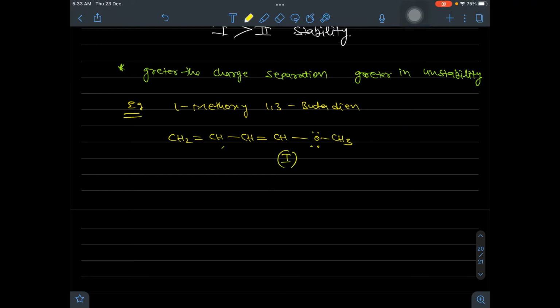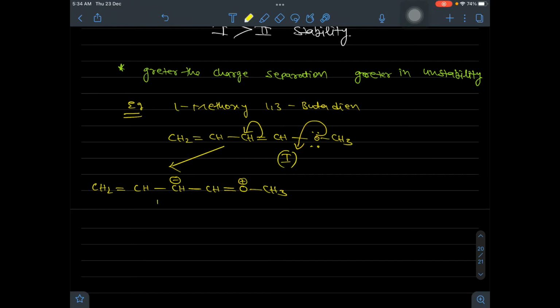If I make a resonance structure from the first structure, this lone pair shifts here and this pi electron shifts onto this carbon. So you will have a resonance structure CH2=CH-CH(-)-CH=O(+)-CH3. Here you get a positive charge on oxygen due to loss of this lone pair of electrons.